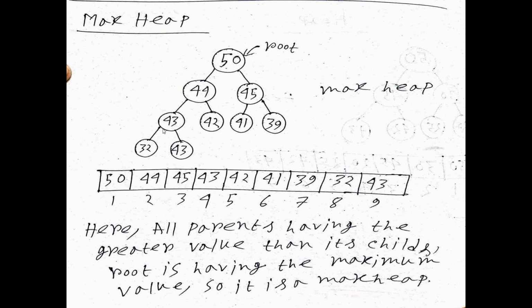Now we compare here. 43 is greater than 32. But here it is the same, 40 and 40, so there is repetition. That means yes, in a heap repetition is also allowed.